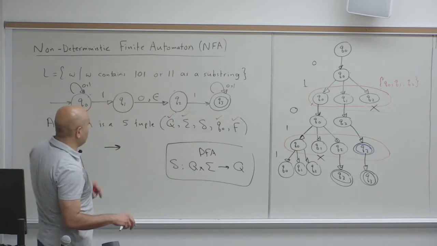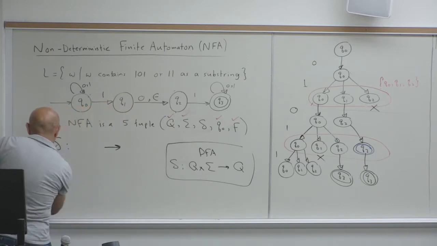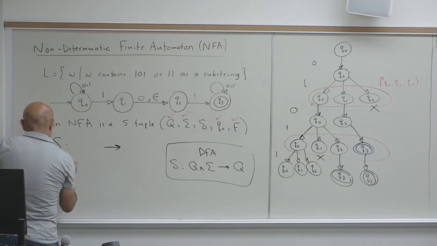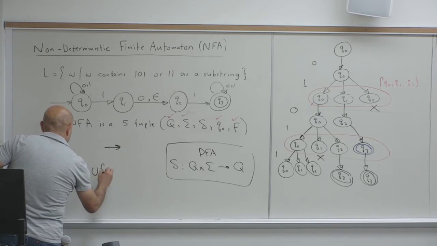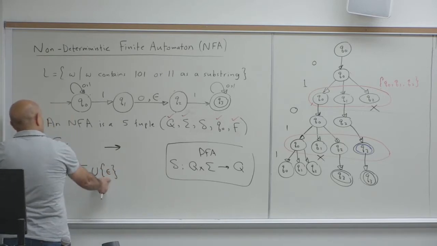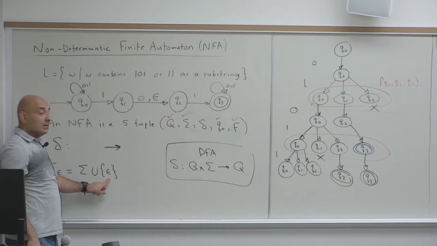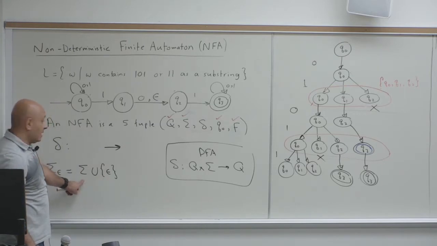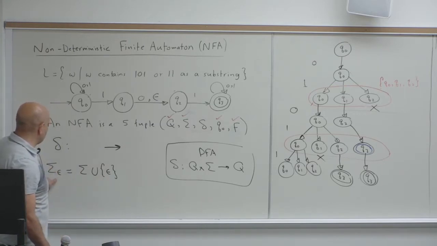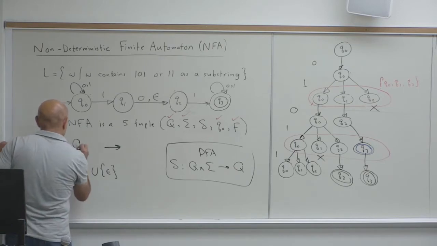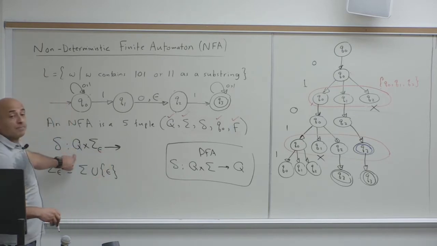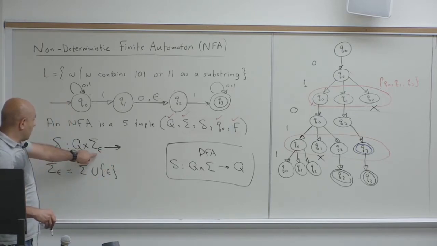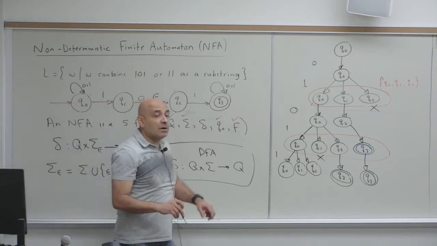So we will define sigma sub epsilon as sigma union the set that has epsilon in it. So we will add the epsilon symbol to the sigma, and that's going to be our domain for the NFA: Q crossed by sigma sub epsilon. And then what's going to be our range?